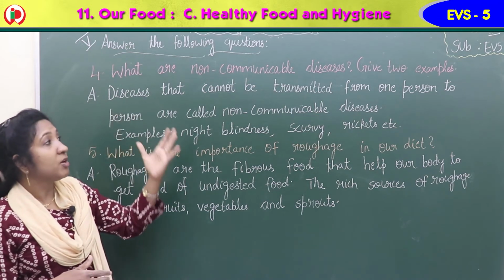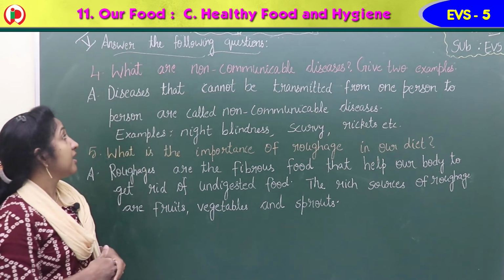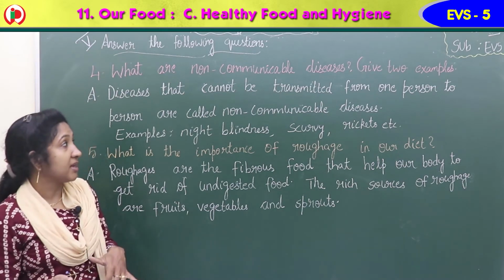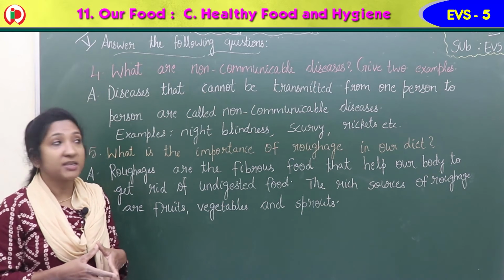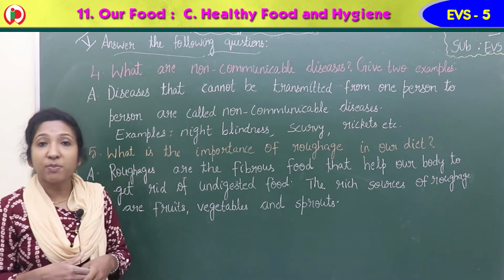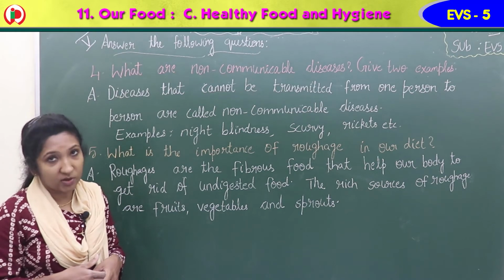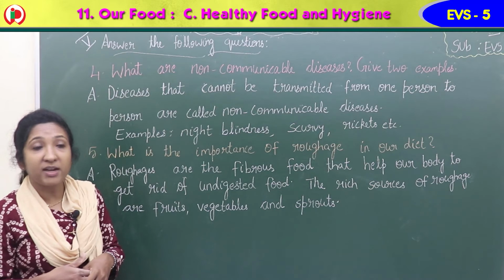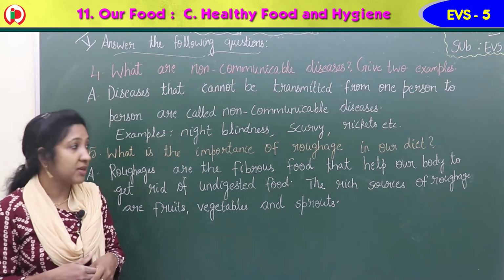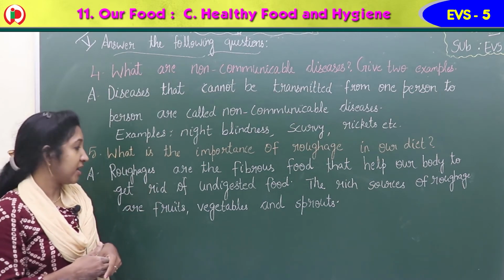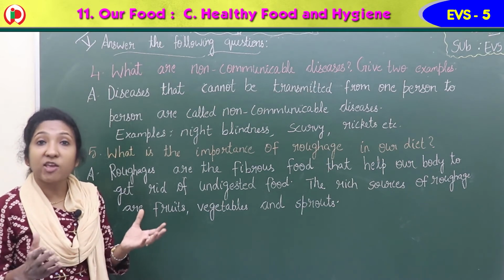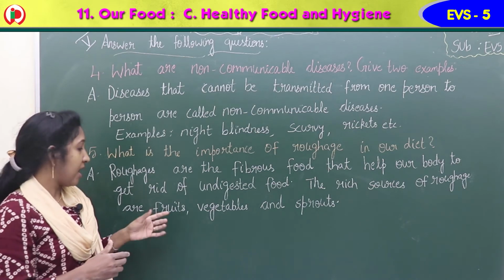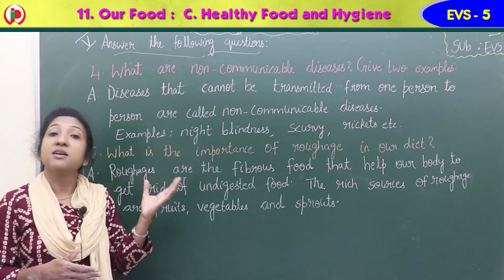So what are non-communicable diseases? Give 2 examples. Diseases that cannot be transmitted from one person to another are called non-communicable diseases. Examples: night blindness, scurvy, rickets, etc. 5th question, what is the importance of roughage in our diet? Roughages are the fibrous food that help our body to get rid of undigested food. The rich sources of roughage are fruits, vegetables and sprouts.